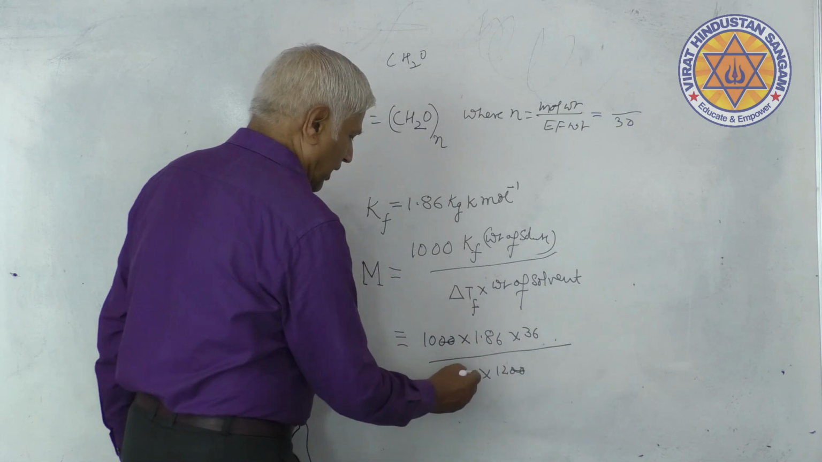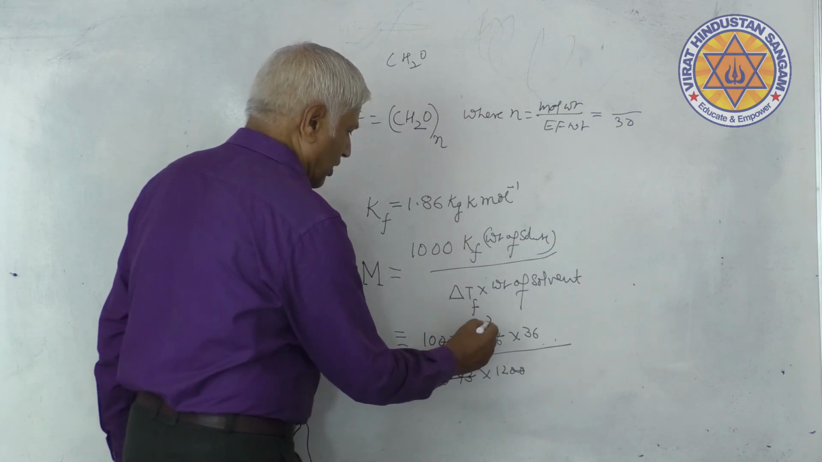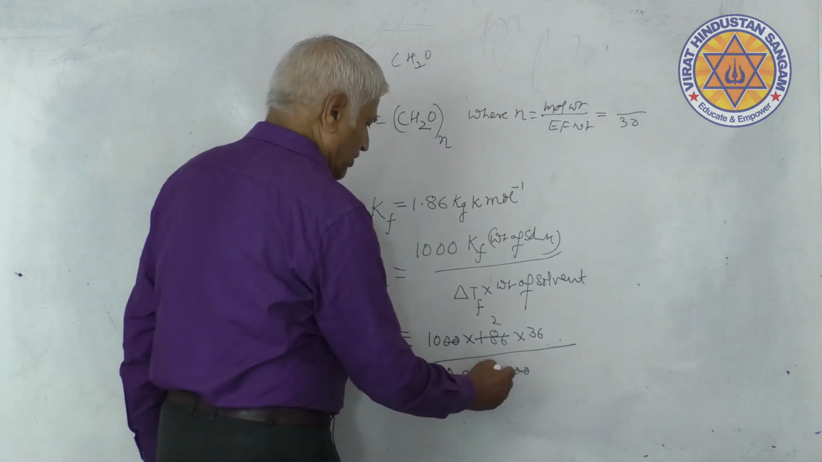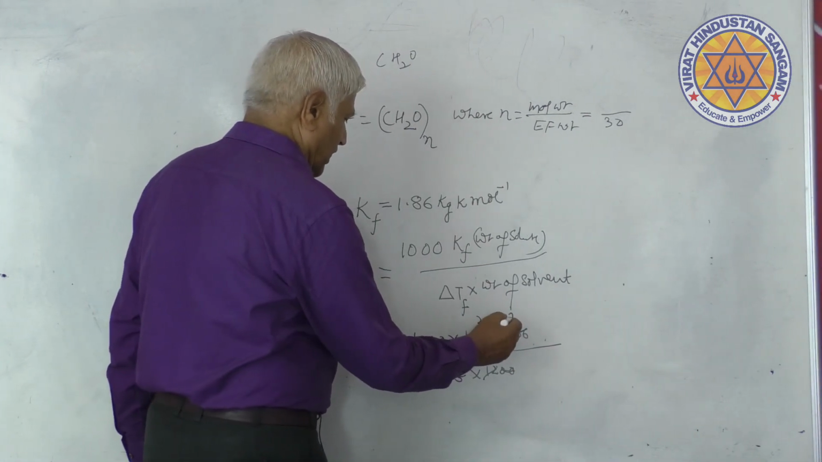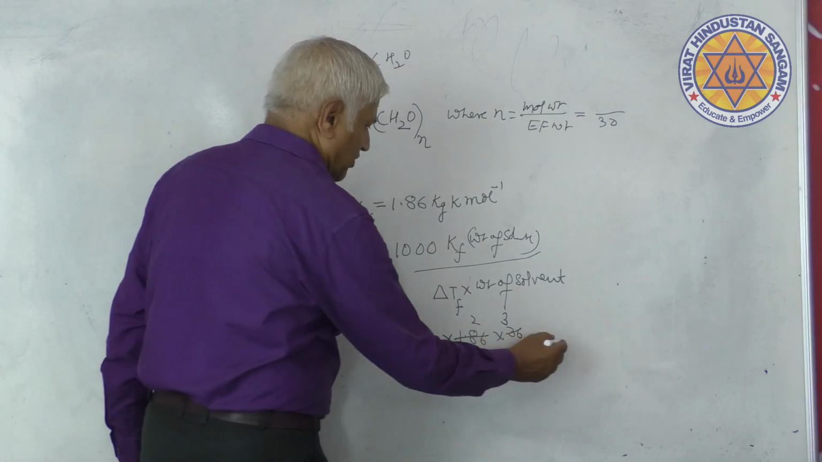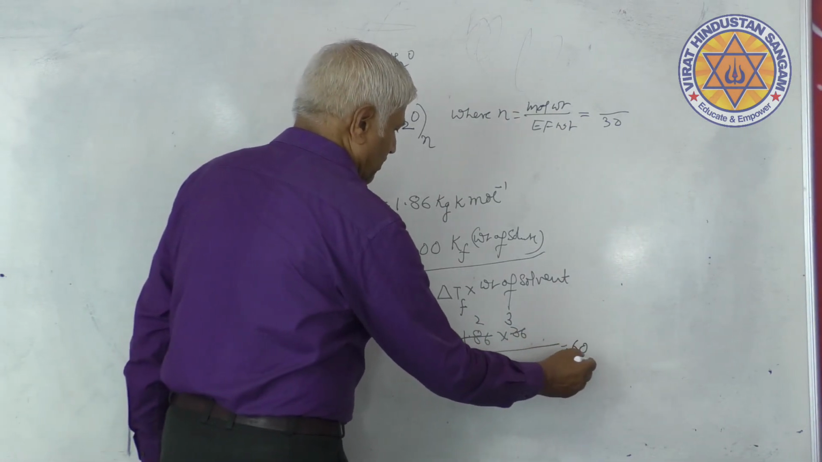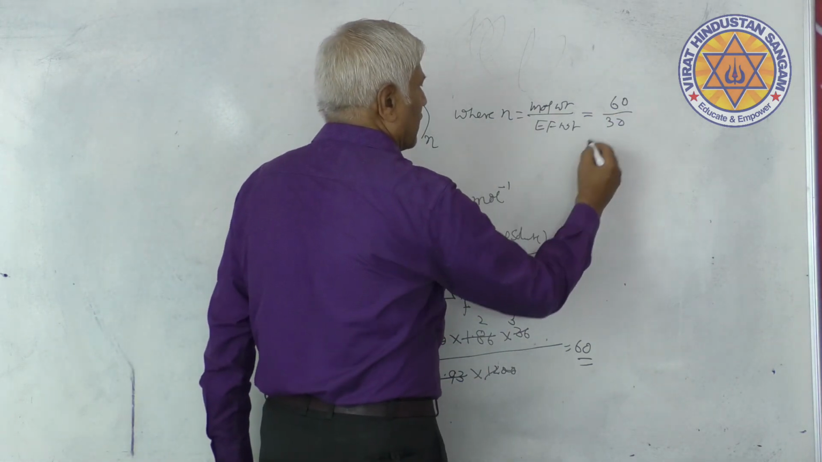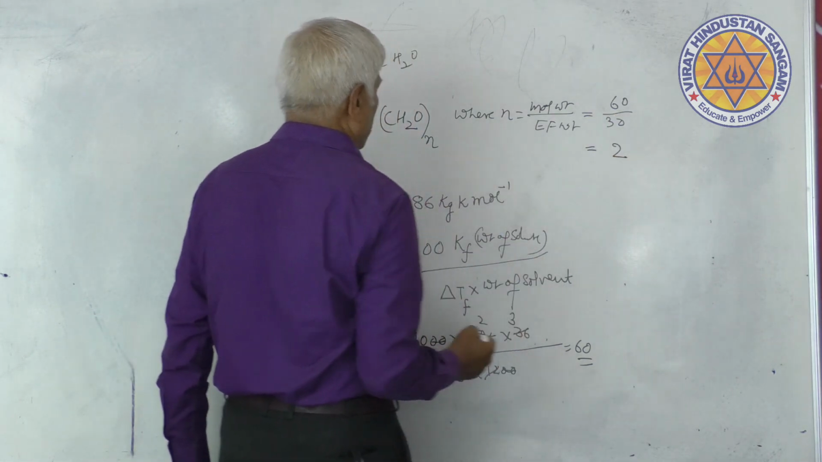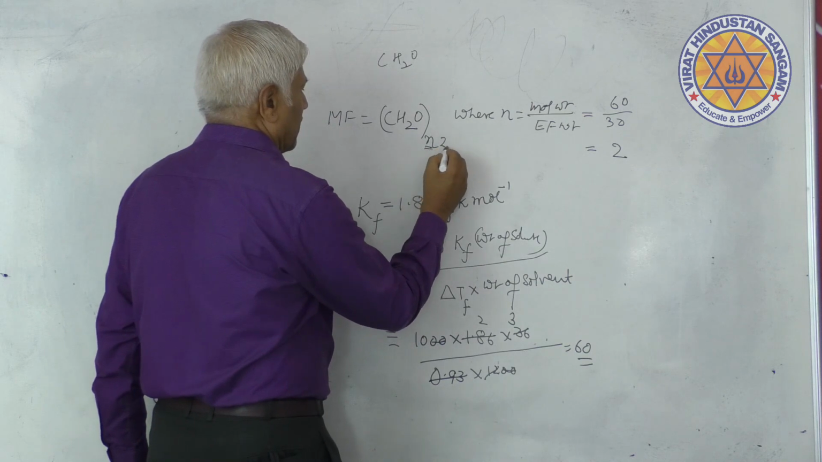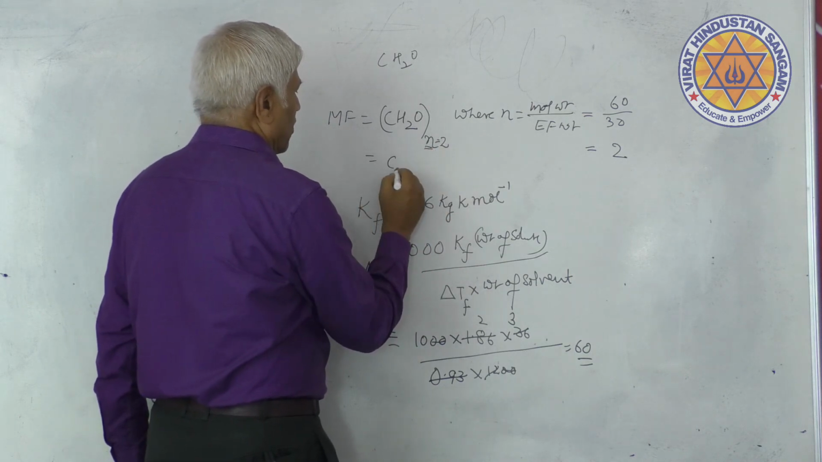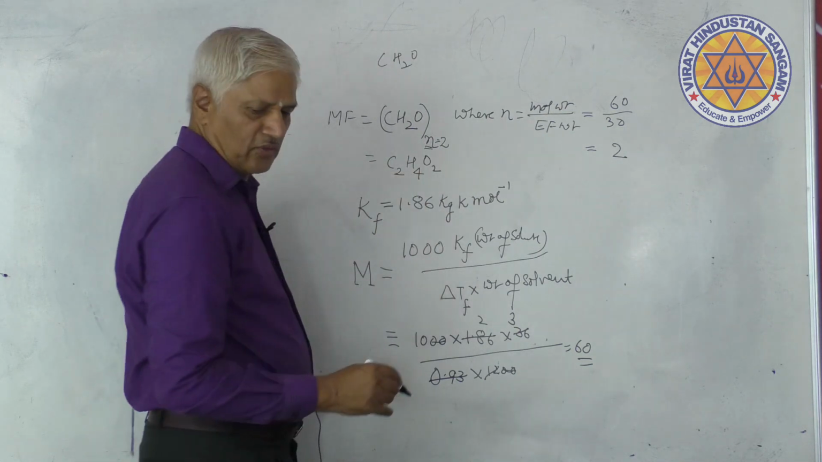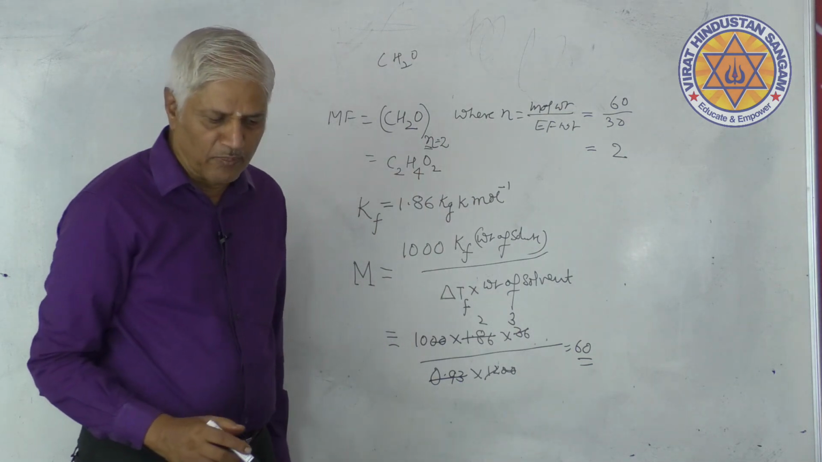So 0.93 two times is 1.86, 12 threes are 36, 3 twos are 6, 6 into 10, 60. Molecular mass is 60 gram per mole. Therefore, yes, n becomes 2. Molecular formula, if you put n equals 2, it will be C2H4O2. So which option? Option B.